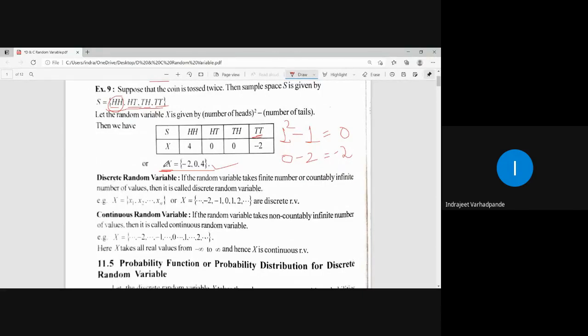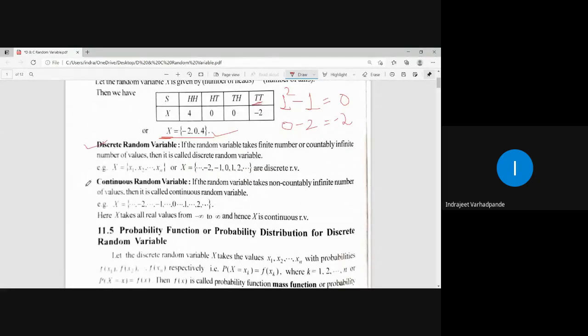Now there are two different kinds of random variable. One of them is called a discrete random variable. The other one is called a continuous random variable. Now what do you mean by discrete? If the random variable takes a finite number or countably infinite number of values, then it is called a discrete random variable. Suppose capital X is a random variable taking values x1, x2 up to xn.